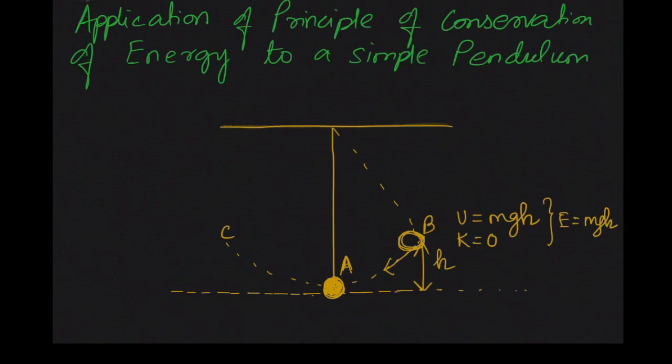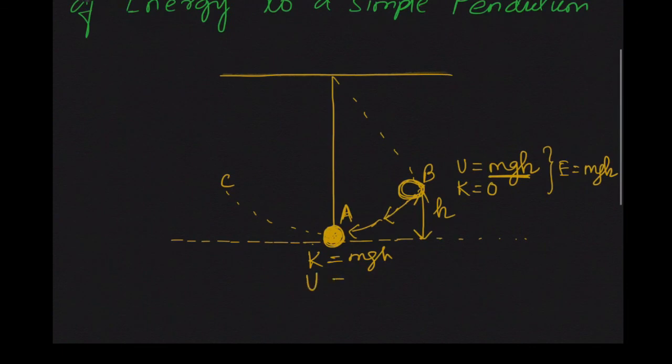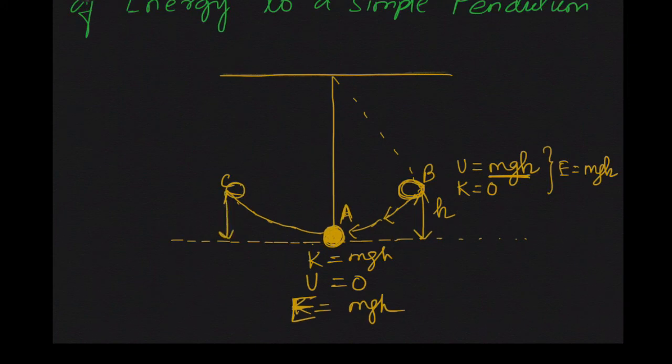Remember it. Again, when it comes to point A, the whole amount of this potential energy will change to kinetic energy, and your potential energy will be 0. So once again your total energy will be mgh. Now again when it overshoots to point C, it will rise to height h.